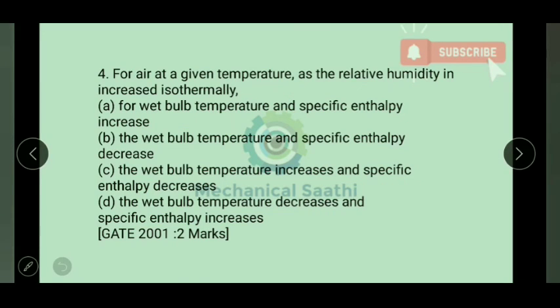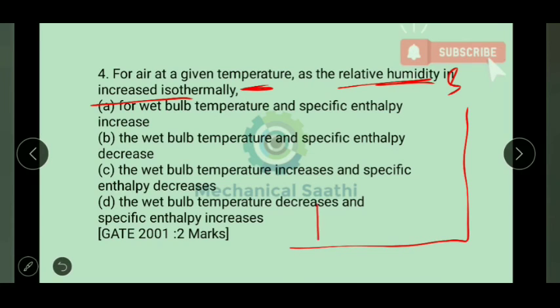For air at a given temperature, as relative humidity is increased isothermally. Okay, so let us check. For air at a given temperature, at constant temperature we can say the relative humidity is increased, so this is increased isothermally. So again if I draw that diagram over here, I can draw like this. Let this be the point, and the relative humidity is increasing isothermally, so it is going up like this.